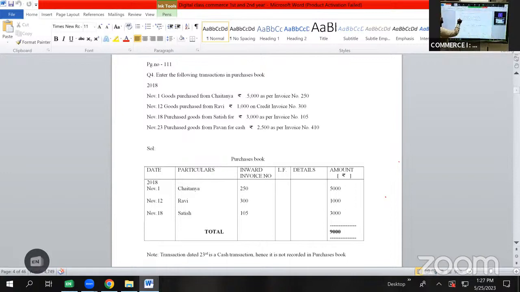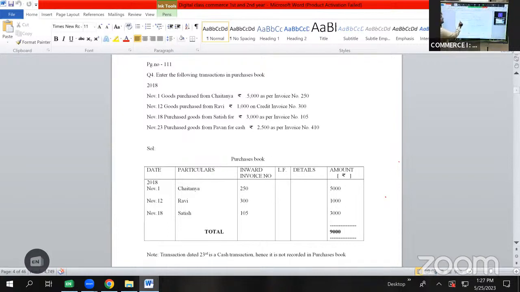Then we have a transaction on November 12, goods purchased from Ravi 1,000 on credit, invoice number 300. So the date will be taken as November 12. In particulars, we'll be writing the name Ravi. Invoice number will be taken as 300, and the amount will be taken as 1,000 rupees. Then we have a transaction on November 18, purchased goods from Satish for 3,000 as per invoice number 105. The date will be taken as November 18. In particulars column, we'll be writing the name as Satish, and the amount will be taken as 3,000, and the invoice number will be taken as 105.